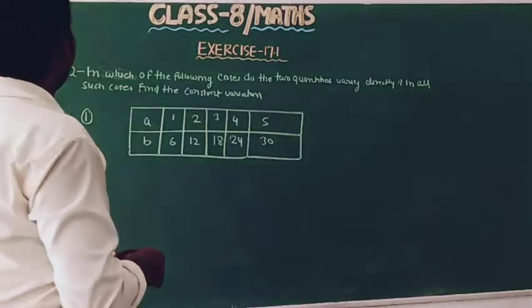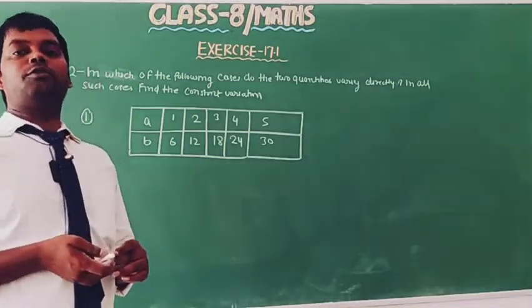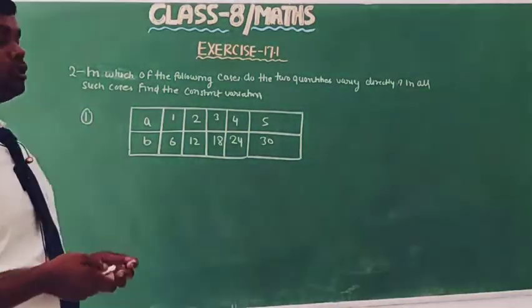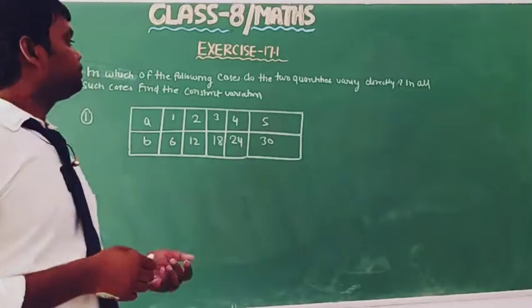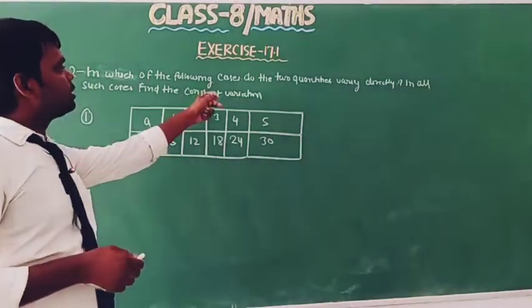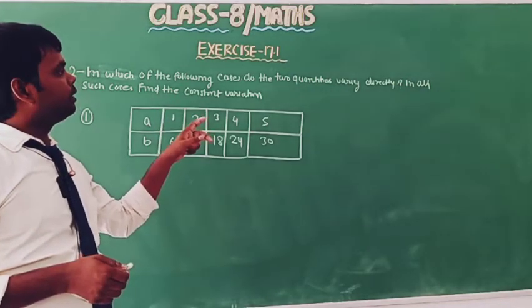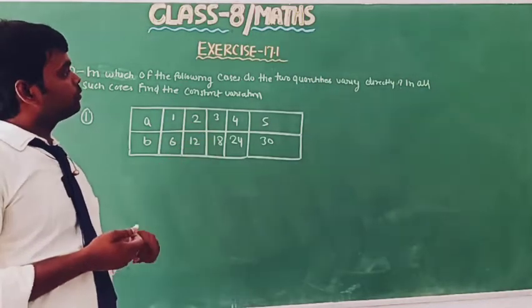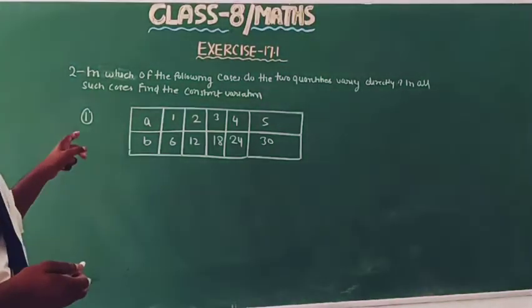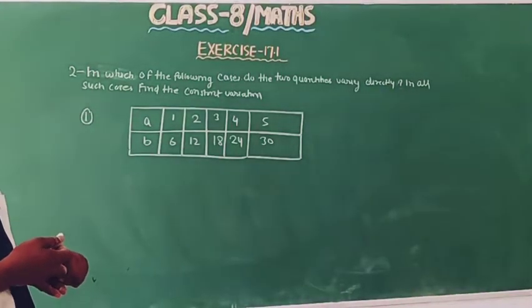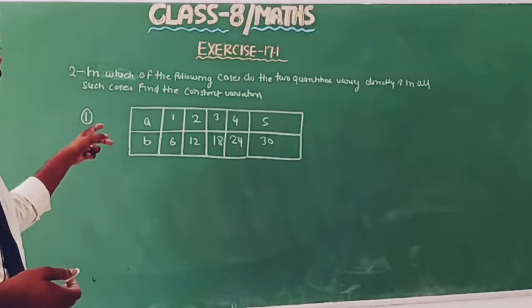Now move to the second question. In this question, we have been asked, in which of the following cases do the quantities vary directly? In all such cases, find the constant of variation. Okay, so we have the first part.